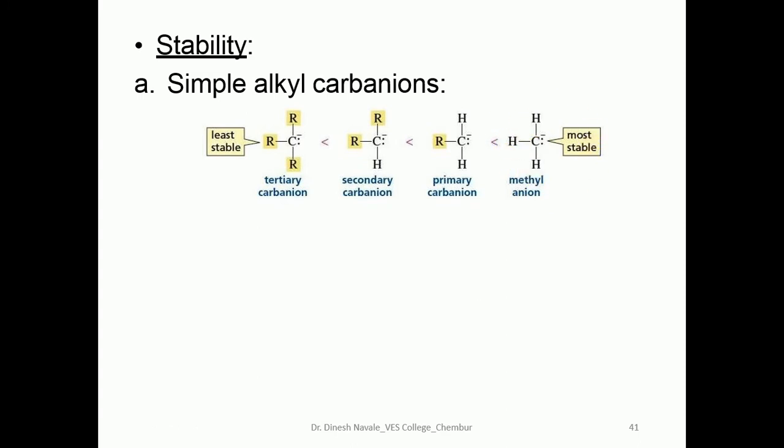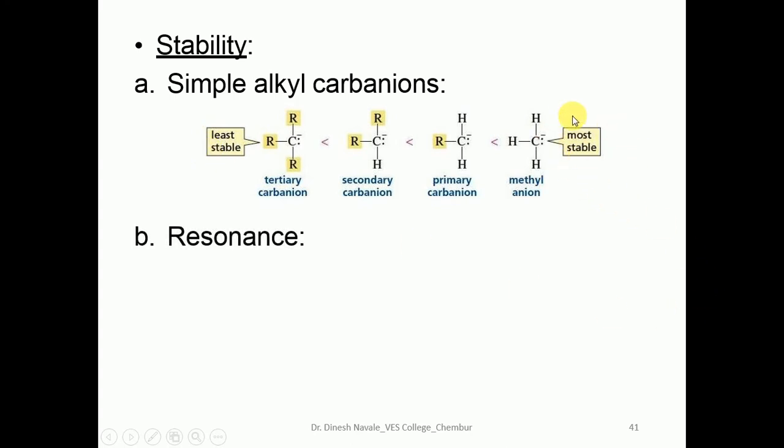Due to the electron-donating inductive effect of the R group, a tertiary carbanion is less stable than secondary, than primary, than methyl. So the tertiary carbanion is the least stable, whereas the methyl carbanion is the most stable.